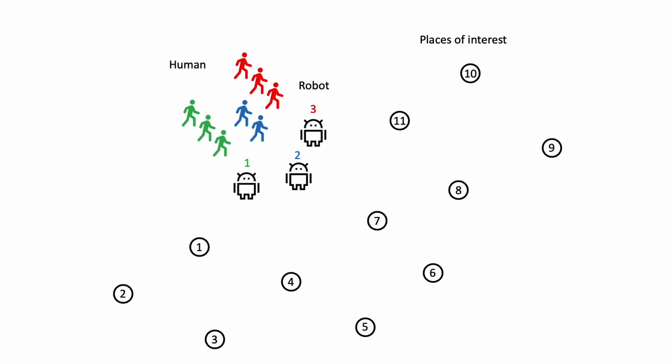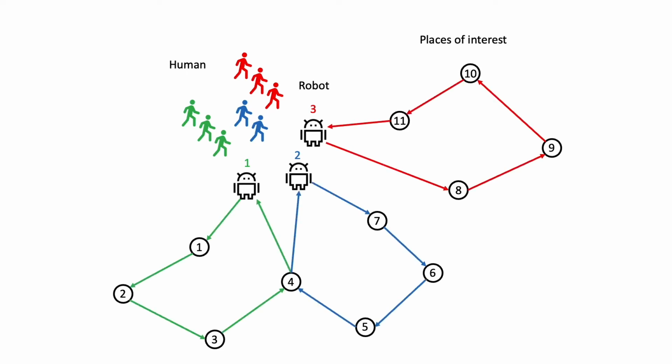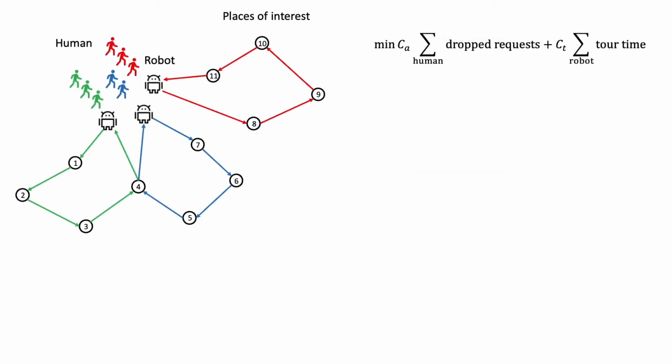And meanwhile, the robots should generate efficient routes according to human-requested places of interest. Overall, we want to simultaneously generate the optimal routes and schedules as well as the optimal matching between humans and robots, such that, under limited resources and time, a minimal number of human requests are dropped. Formally, we want to optimize the weighted sum of the human requests and time cost subject to multiple practical constraints.